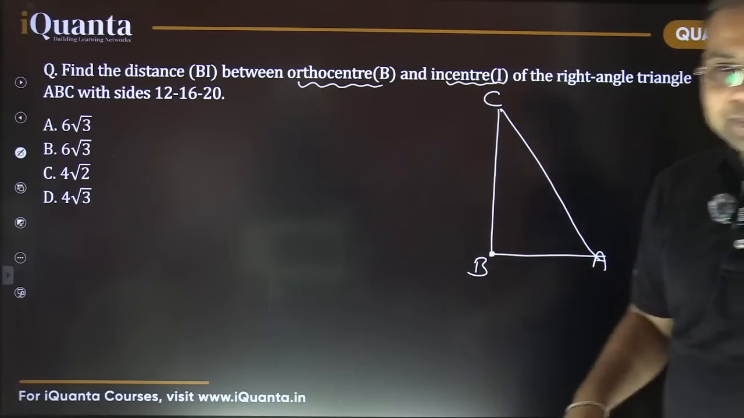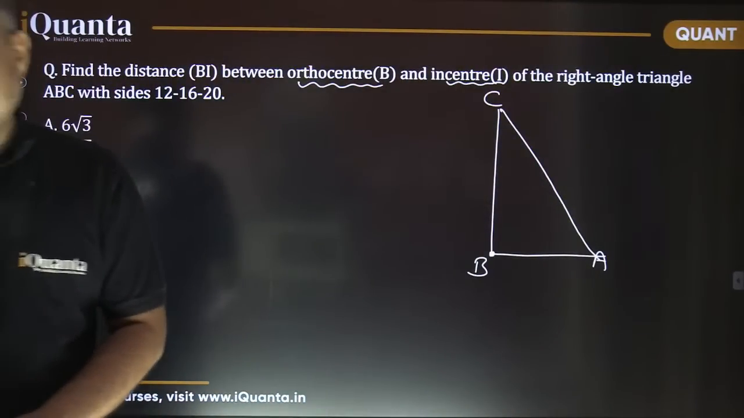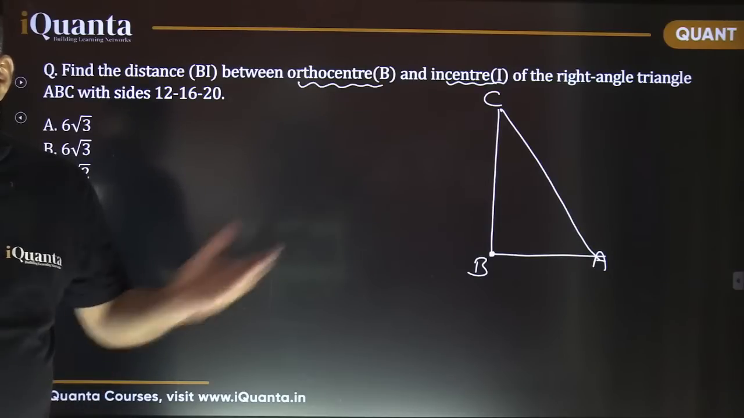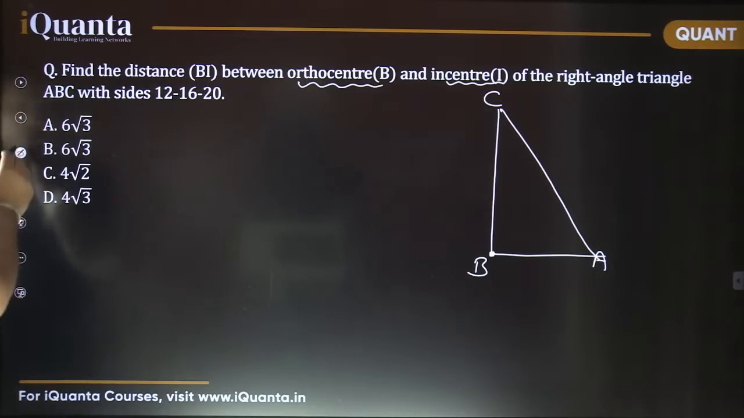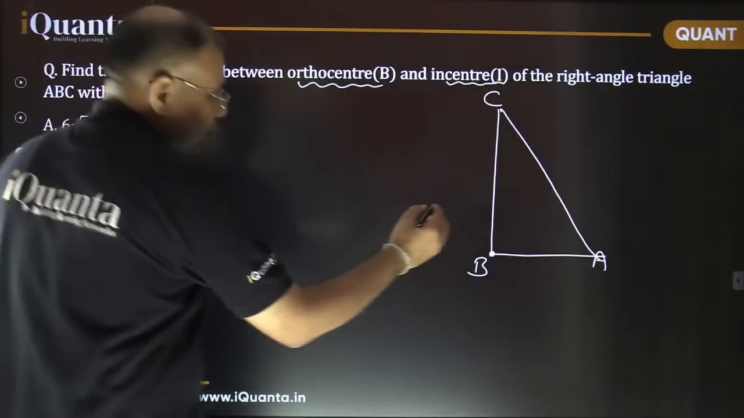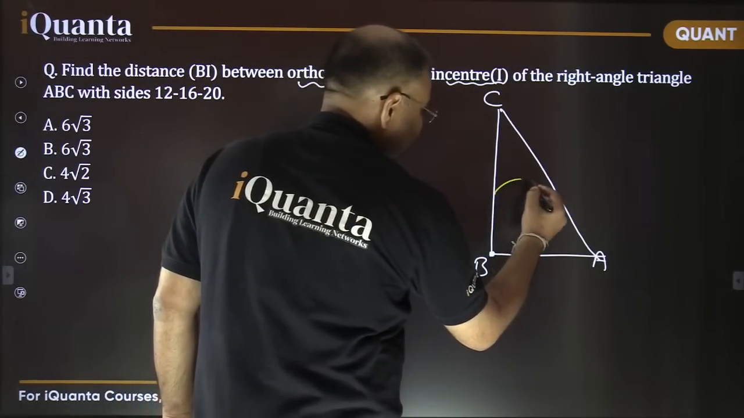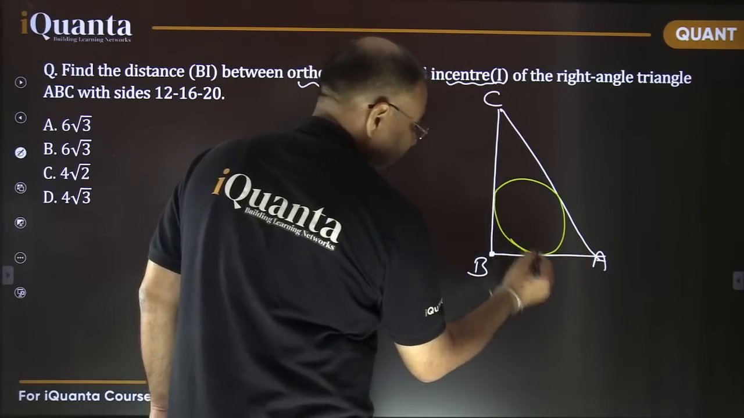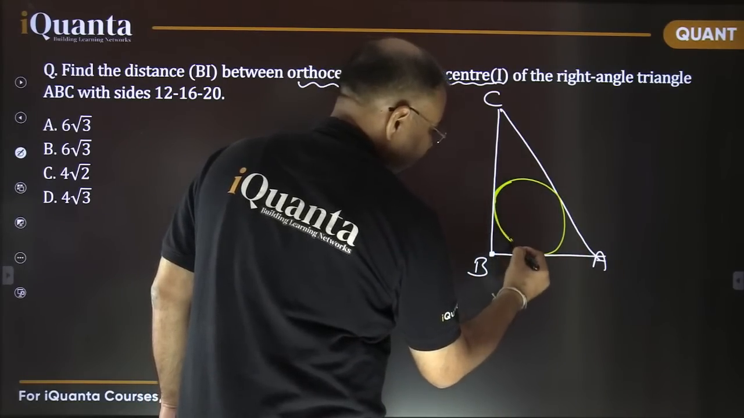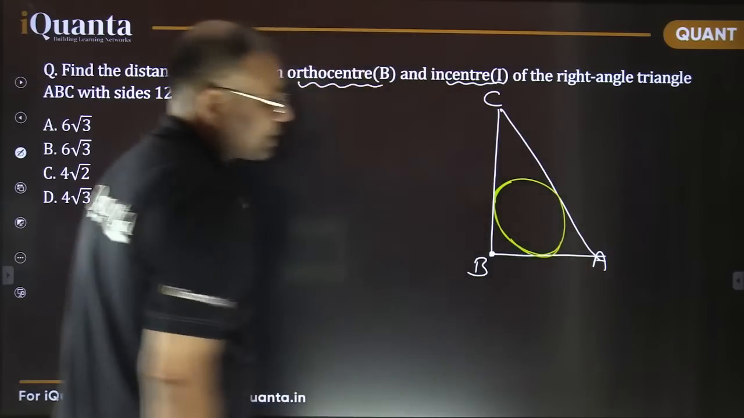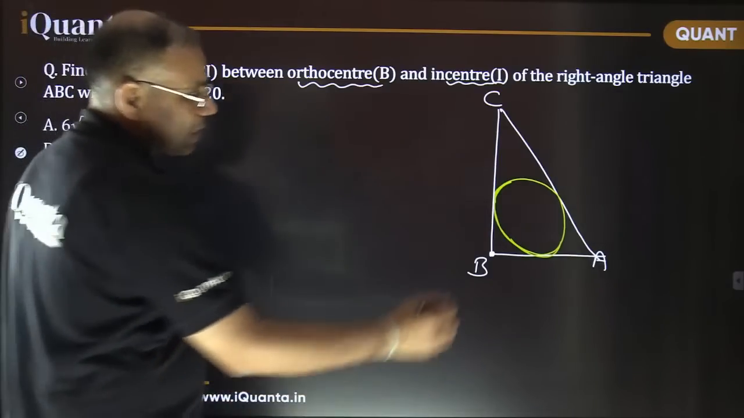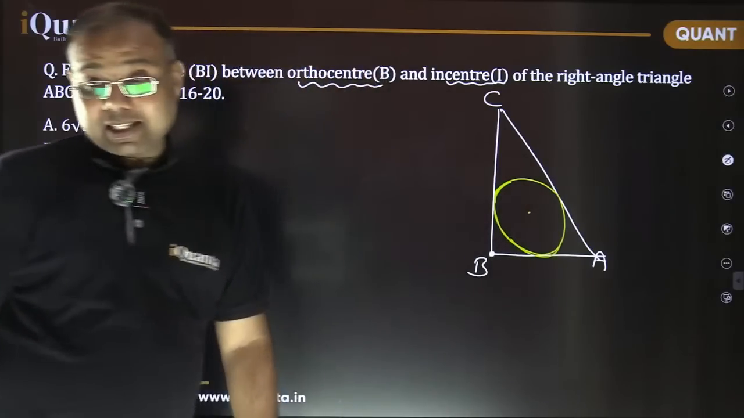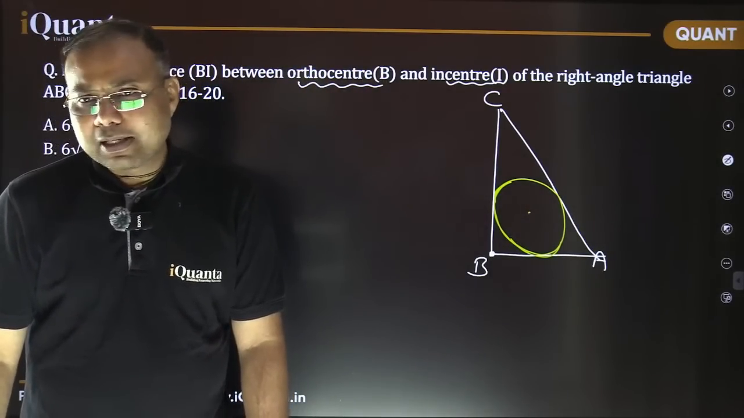What is incenter? Incenter is the center of the incircle. We just talked about that incircle. So let me draw that incircle again. If I draw a circle inside, the largest circle which can be inscribed inside a triangle, that is known as the incircle, right? So the center of this incircle, which is basically the intersection of angle bisectors also, is called the incenter.